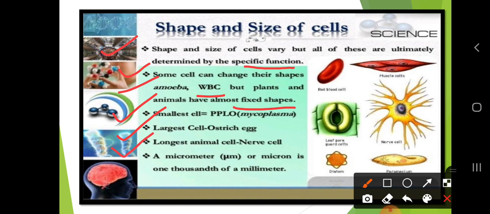And next, the longest animal cell is the nerve cell, which is present in our body. When we study one by one, you will get the details of this nerve cell. So it is the longest animal cell. And next, a micrometer or micron is one-thousandth of a millimeter. So it is one of the units used to measure the size of cells. Dear students, this is the basic information about the shape and size of the cells.